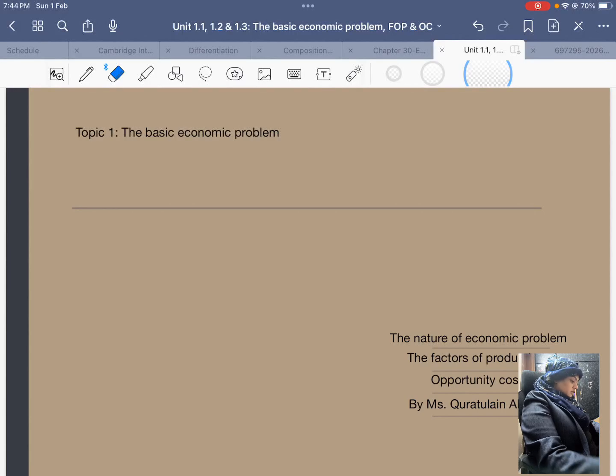Assalamu alaikum everyone. The chapter that we are going to start with is the first chapter of O Levels and IGCSE Economics, the nature of the economic problem. So let's talk about it.